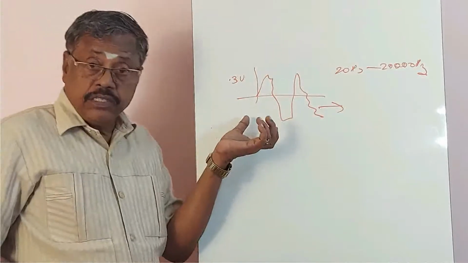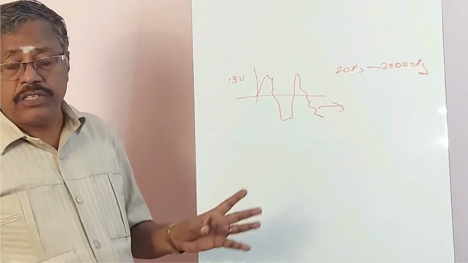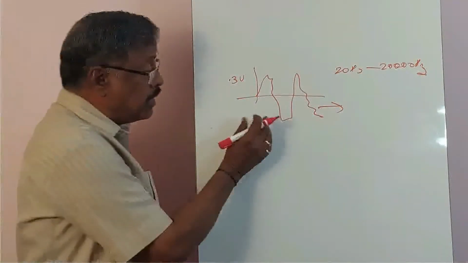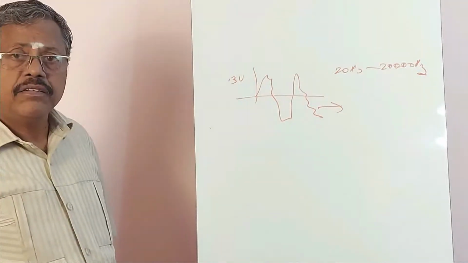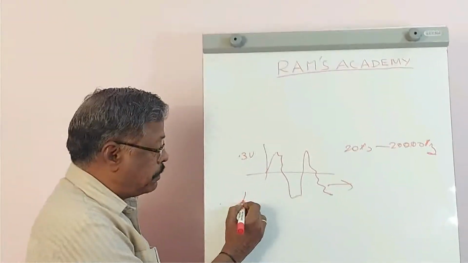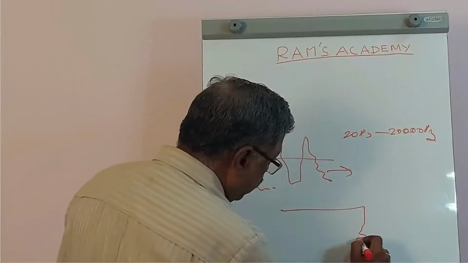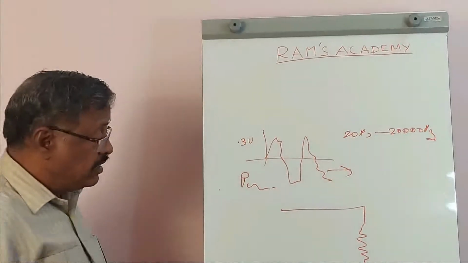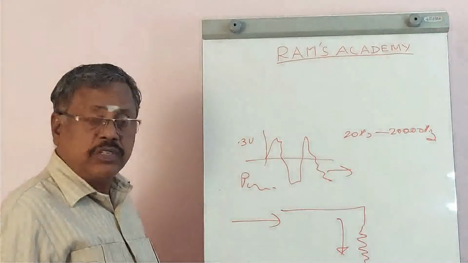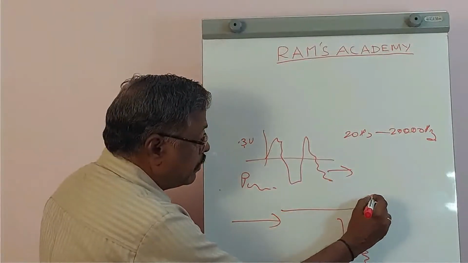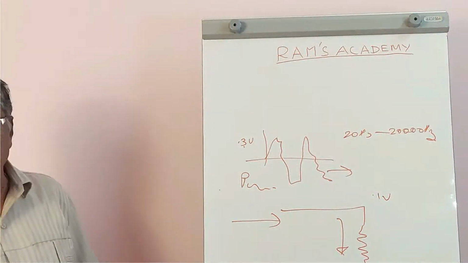This is the signal obtained from a microphone. It has only 300 millivolt, not more than that. But if you ask me, the current capacity of this signal obtained from a microphone is very, very small. That is, the power of the signal is very, very small. Therefore, if we connect this to a low resistance, it is not able to supply that much current. When you draw the current from the signal source, the voltage 0.3 volts may become 0.1 volt. The signal amplitude may become 0.1 volt.